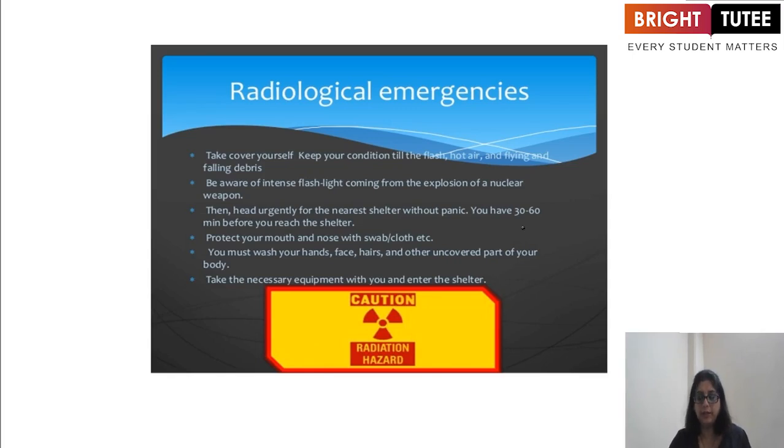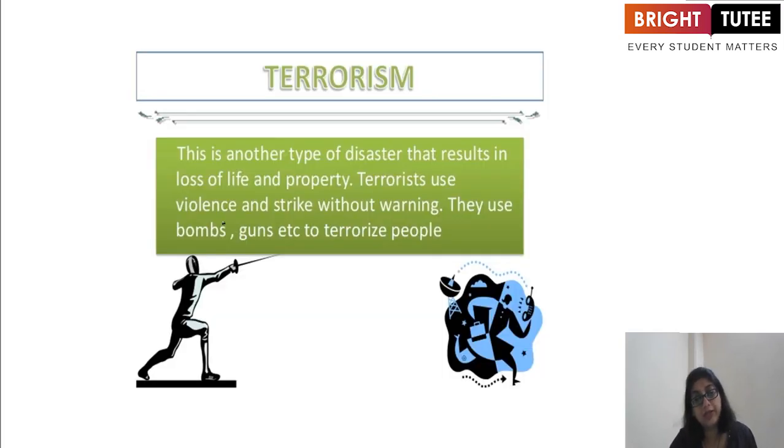Now the radiological emergencies. Take cover and protect yourself from the flash, heat, and flying and falling debris. Be aware of the intense flash coming from the explosion of a nuclear weapon. Then head urgently for the nearest shelter without panic. You have 30 to 60 minutes before you reach the shelter. Protect your mouth and nose with a swab or cloth, etc. You must wash your hands, face, and other uncovered parts of your body and take the necessary equipment with you into the shelter.